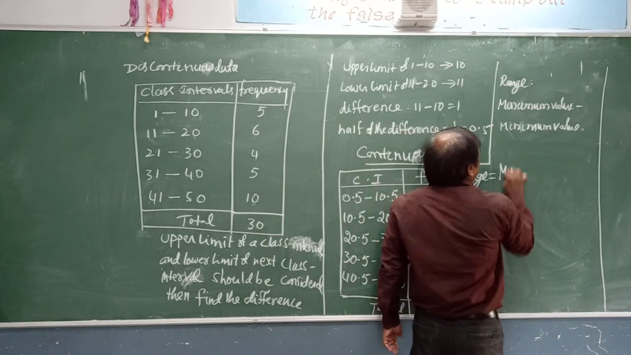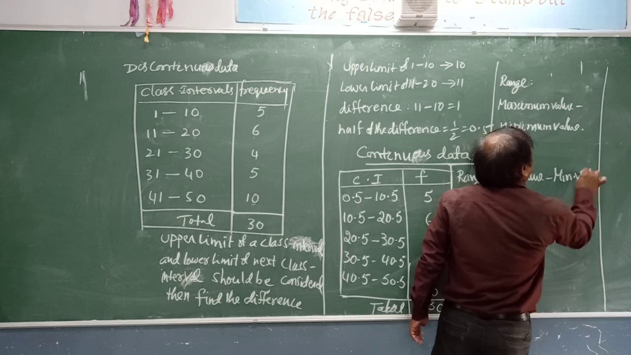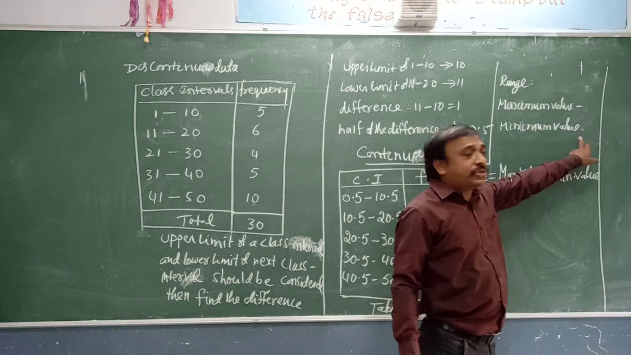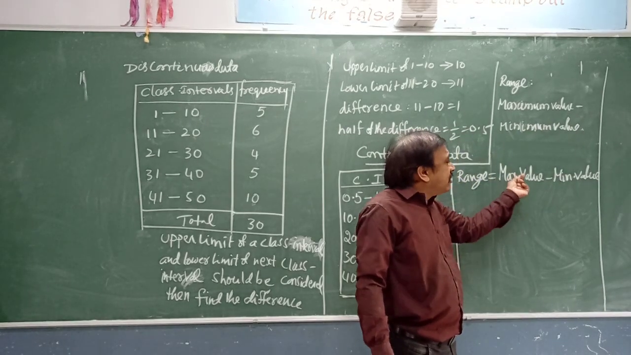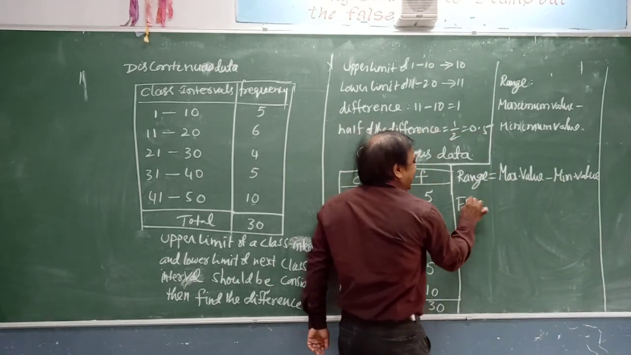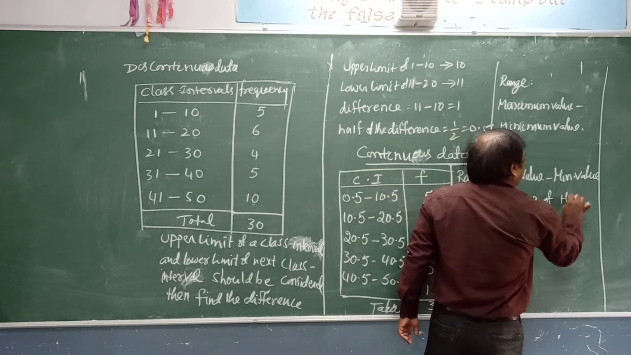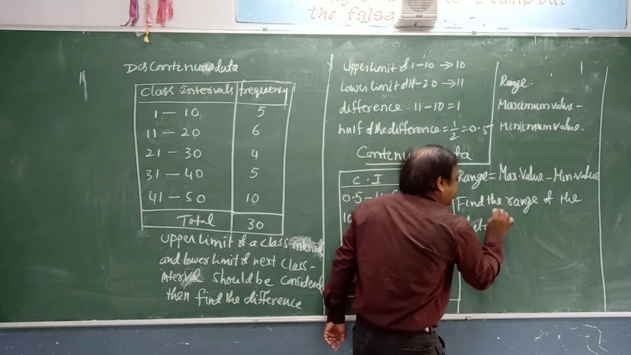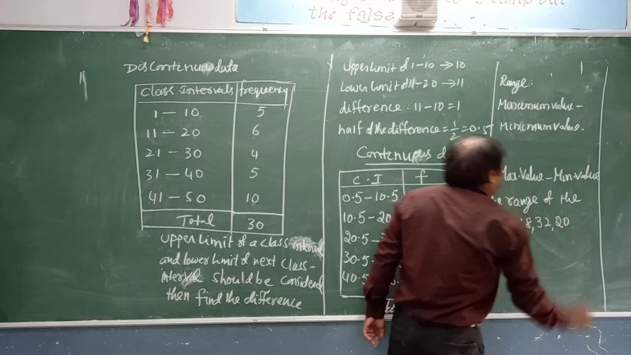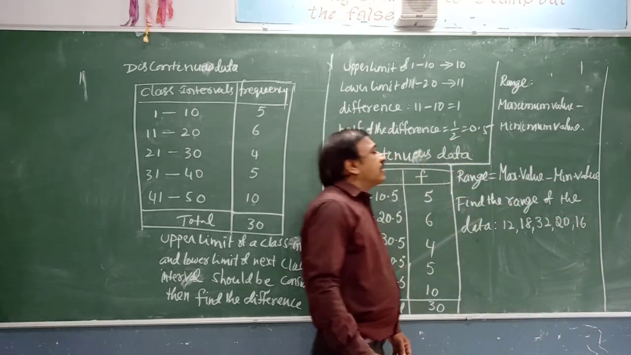So range is equal to maximum value minus minimum value. You observe it. Now, how to find the range of the data? For example, find the range of the data 12, 18, 32, 20 and 16. I just gave a small example over here.